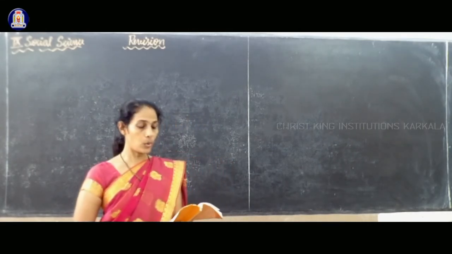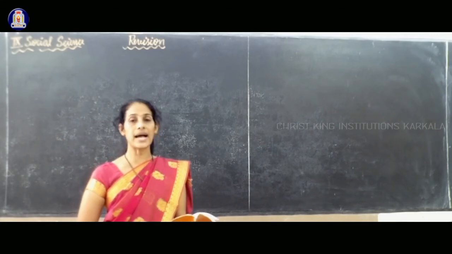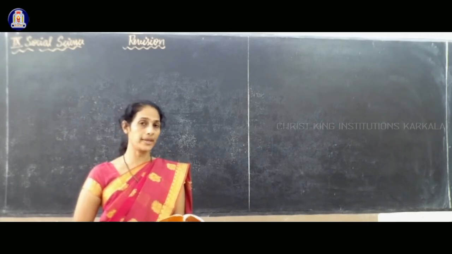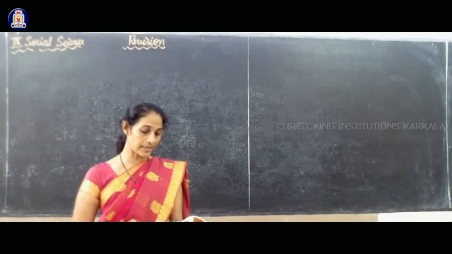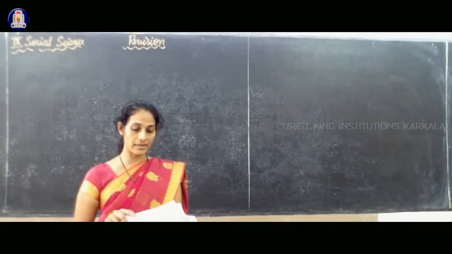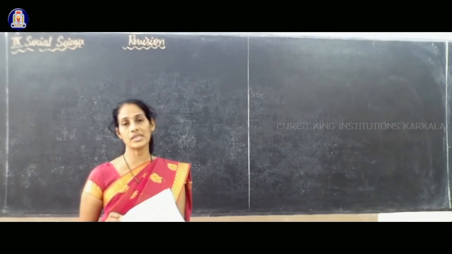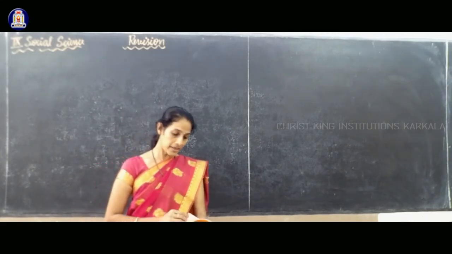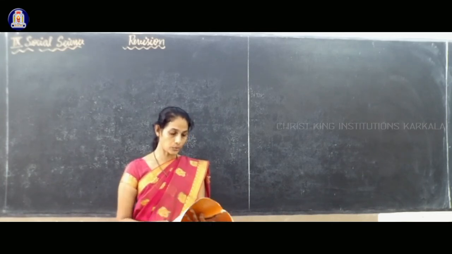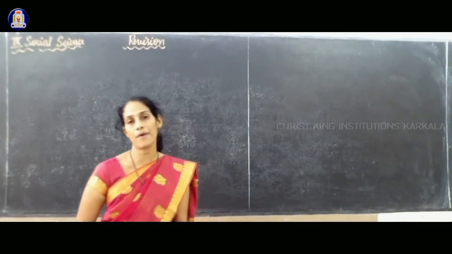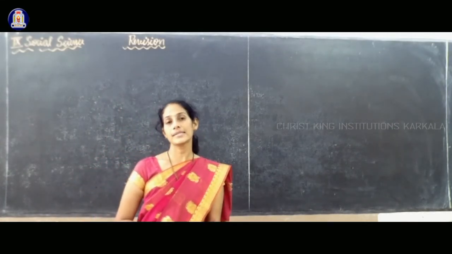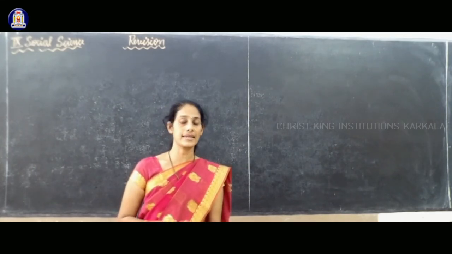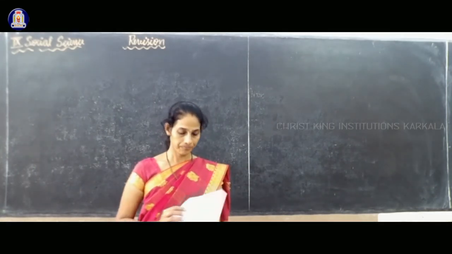Till the 9th point, overpopulation. Demographic transition onwards, the topics are deleted. So that is not there for your studies. Page number 134, demographic transition, is not there for your study, and the remaining part of that lesson is deleted. So only pages 131, 132, 133 and 134 are there for your study. Demographic transition onwards, these topics are deleted for this academic year.